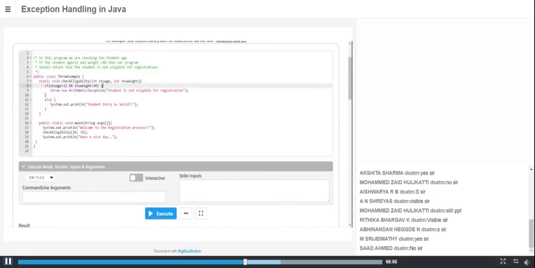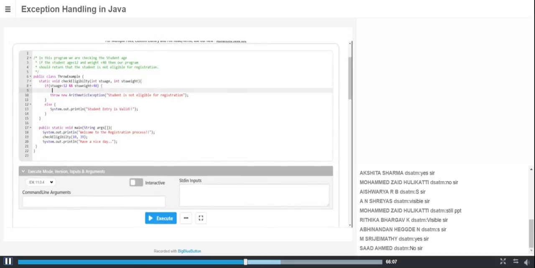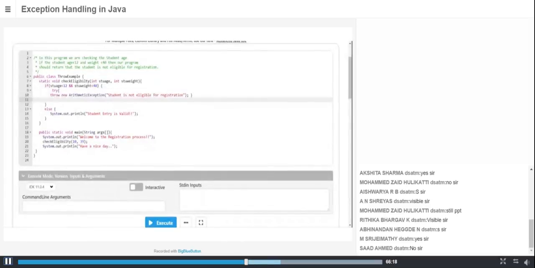If you put this in a try statement, like this, and write the catch statement, you are going to handle it. Don't use capital. Catch. What we have to write belongs to something called ArithmeticException.